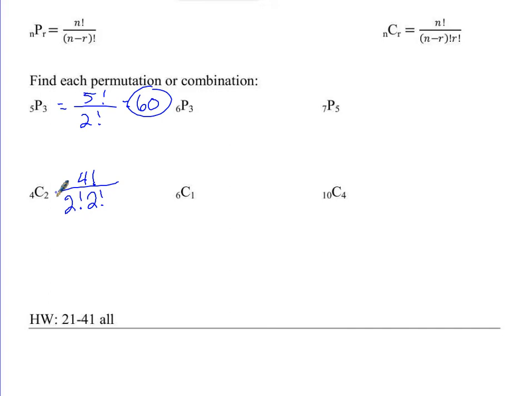Now notice that it's 2 factorial times 2 factorial. That does not mean 4 factorial on the bottom. No. 2 factorial times 2 factorial is not 4 factorial. You have to keep them separate. So we have 4 factorial on top divided by 2 factorial times 2 factorial. What do you get? 6?